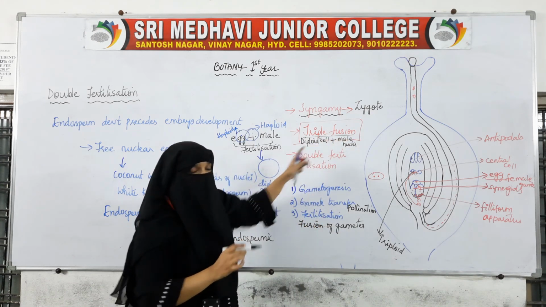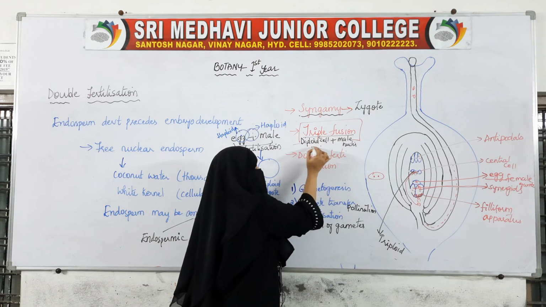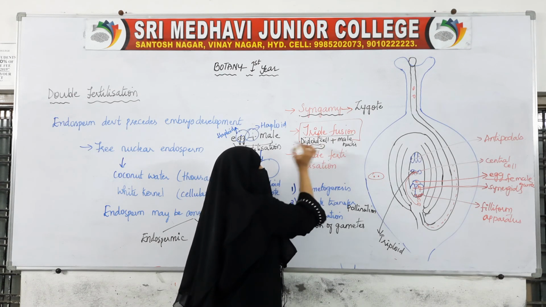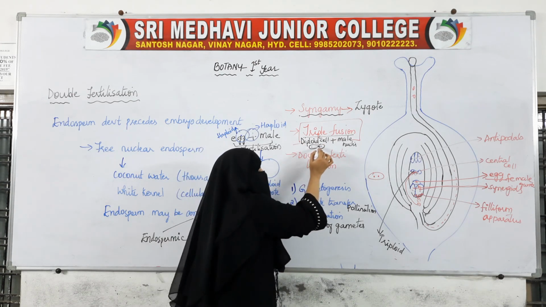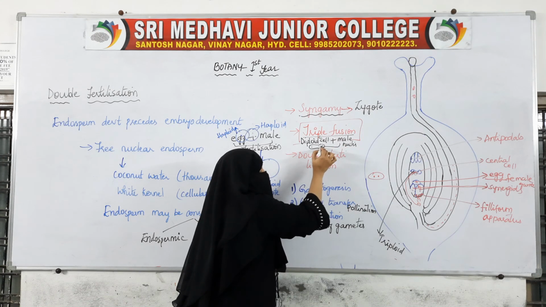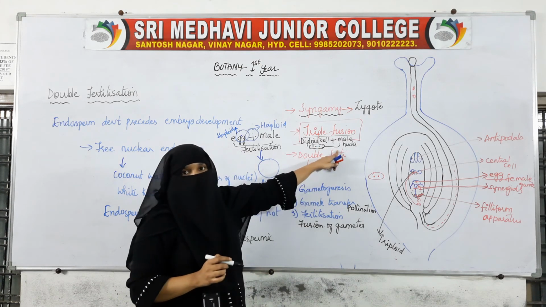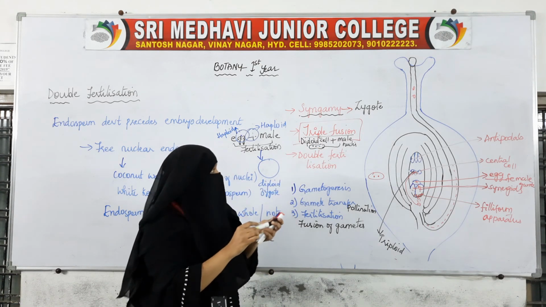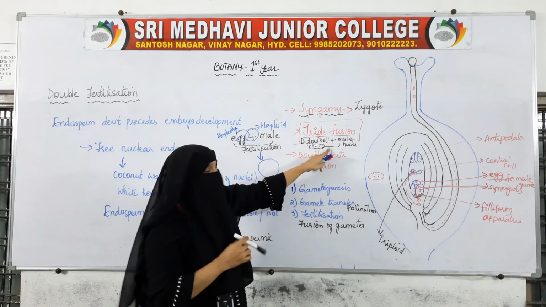So the diploid cell has already formed from these two single nuclei, which combined and formed the diploid cell. So with this diploid cell, one male nucleus is again joining. So instead of two, three will be there. So three. That is why triple fusion. And this is one fusion, this is another fusion.